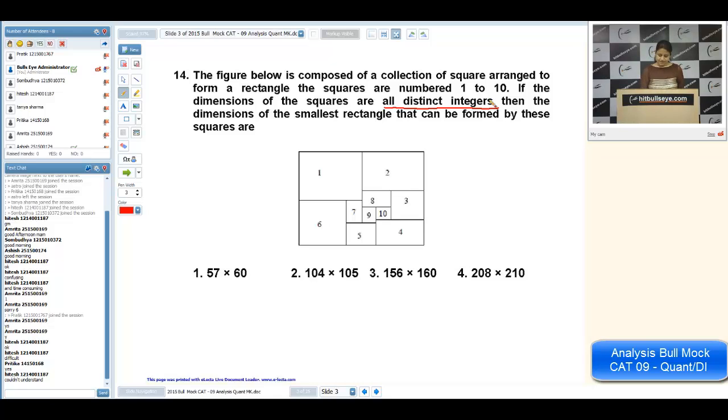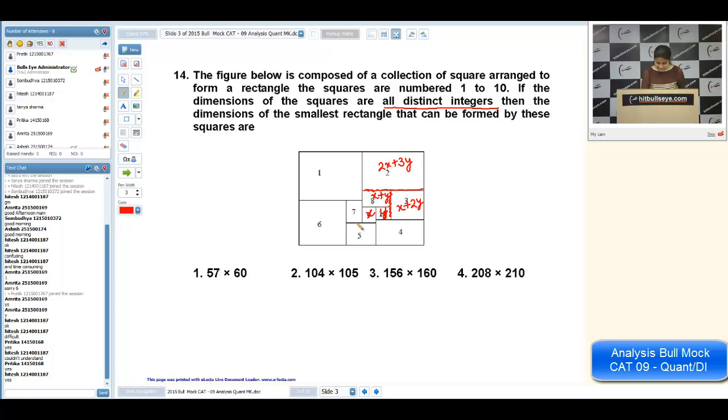Now what is the thing? I'm starting with the smallest one. Let the dimension of this square be x, and the 10th one be y, then the 8th one will be x plus y. Are you okay? Are you getting me? Now I'm writing the third. It will be x plus y, so it will be x plus 2y. Now I'm writing the second one, that will be the addition of these two. It will be 2x plus 3y.